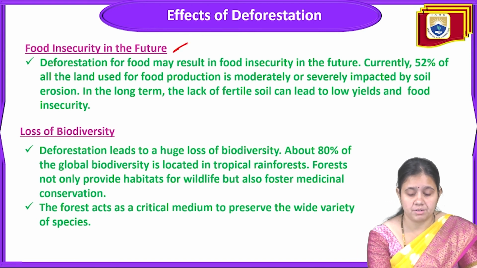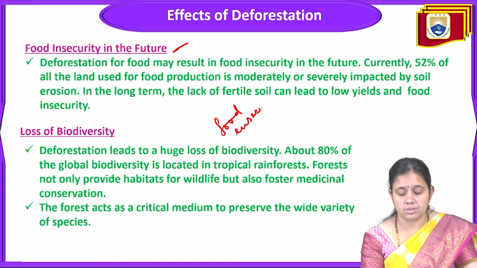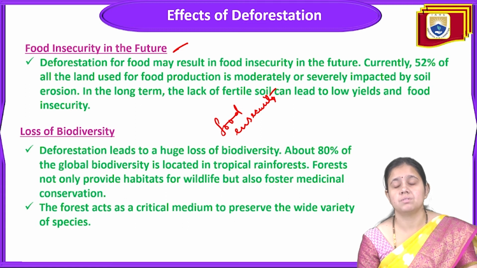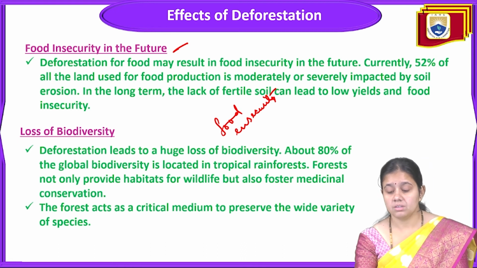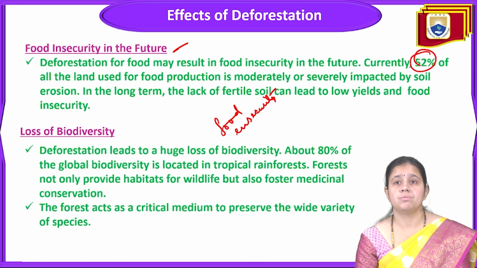This is a very important point about deforestation, food insecurity in the coming future. Currently 52% of all the land used for food production is moderately or severely impacted by soil erosion. So in the long term, the lack of fertile soil can lead to low yield and food insecurity. Currently 52% of the land is used for food production.